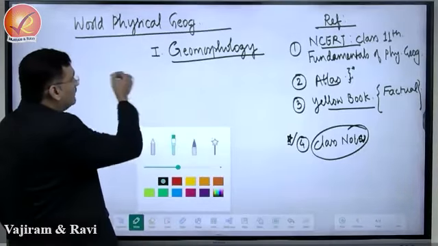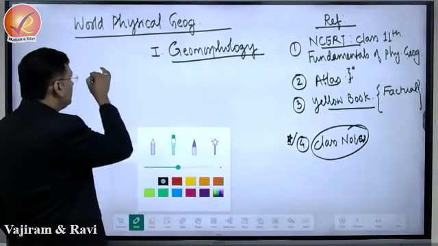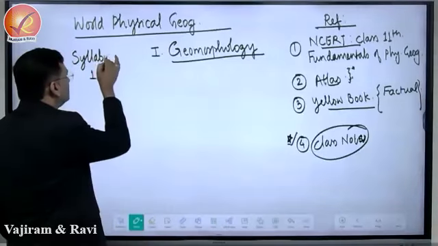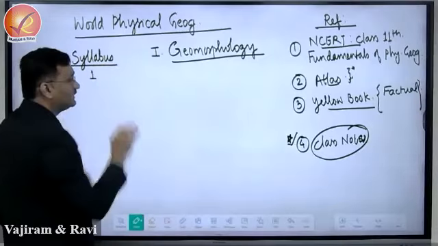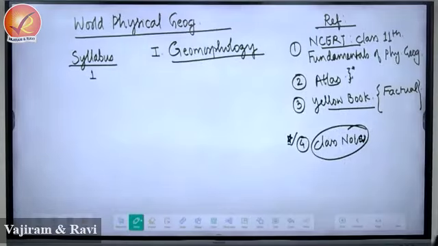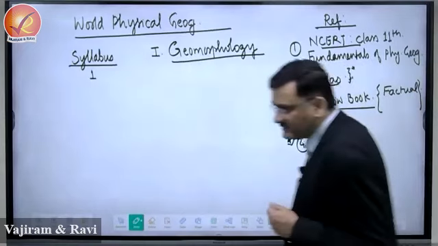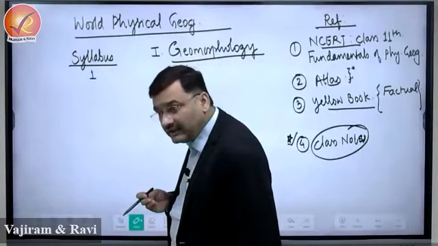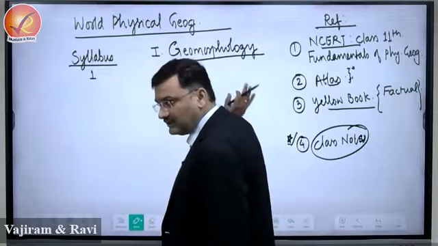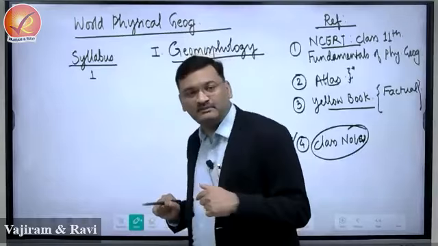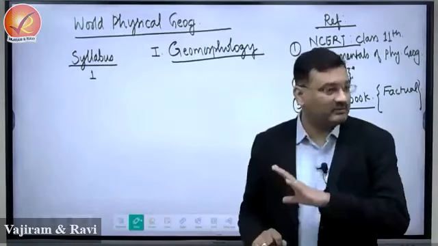Now, in this chapter, we'll cover the following. So, note down what topics will be covered here. It is the syllabus for this particular chapter. We'll follow the same sequence. You should also follow the same sequence when you are reading from NCERTs and the yellow book. Okay, the sequence should be the same, though these chapters may not be arranged in this format, right?